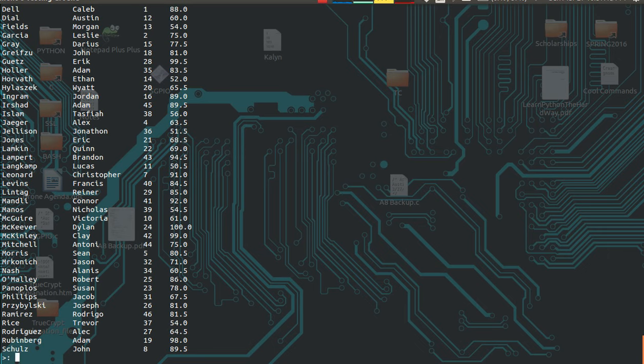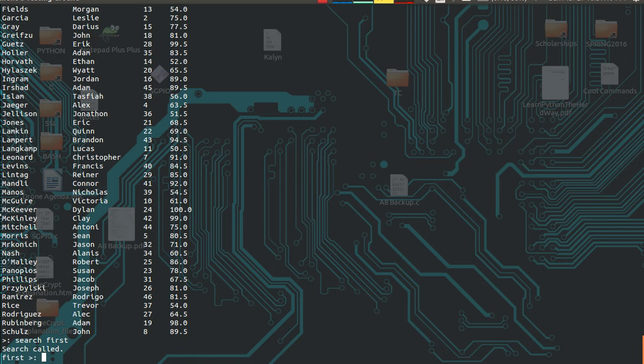Okay, so now we're going to try out the search function. So let's search by first name. Okay, so you can see search called. It wouldn't have said that if I hadn't sent it verbose, but verbose uses debugging, so it'll tell me which function I'm in. So it asks for a first name here. Let's do my name. Let's do Austin.